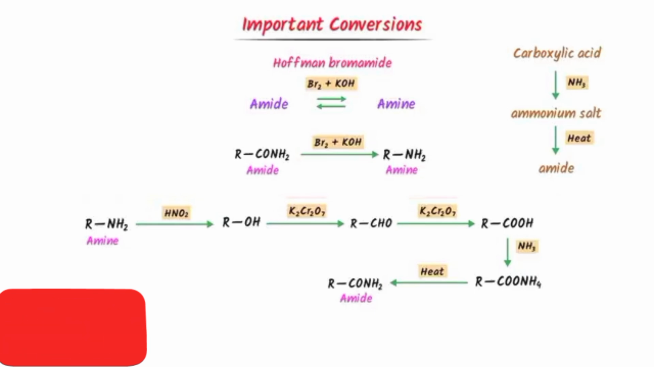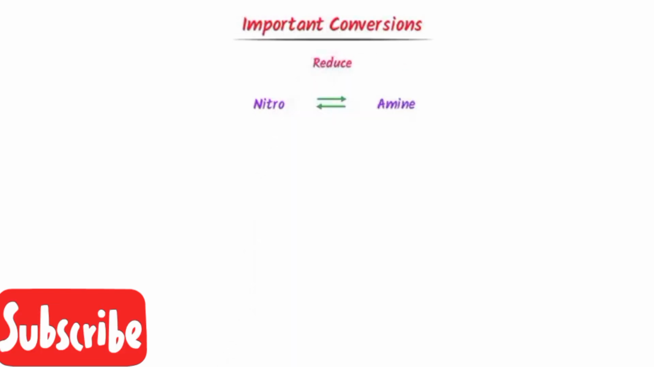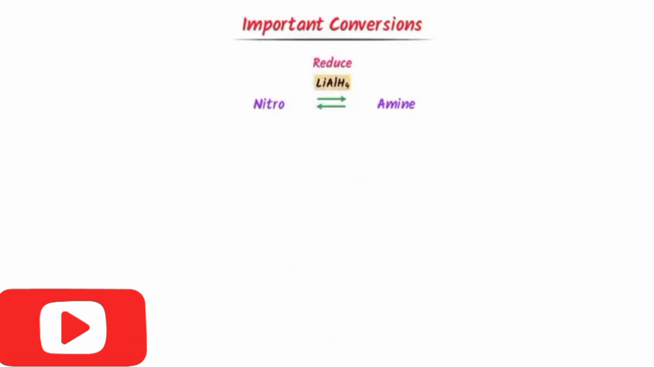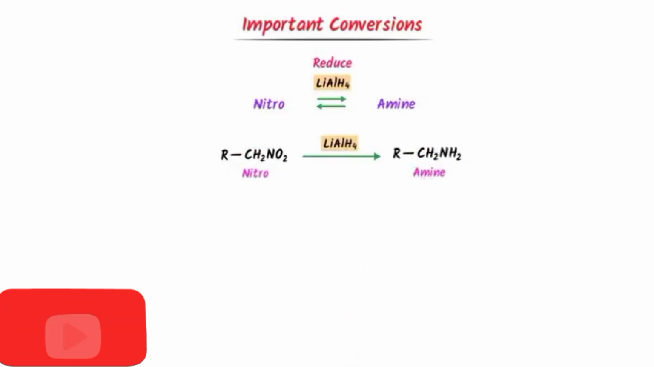Lastly, convert nitro to amine and amine to nitro. In case of nitro to amine, we reduce nitro. In order to get amine, we have already learned that lithium aluminium hydride is a reducing agent. For example, consider this nitro. I add lithium aluminium hydride to it. I get this amine. In case of amine to nitro, remember these steps.